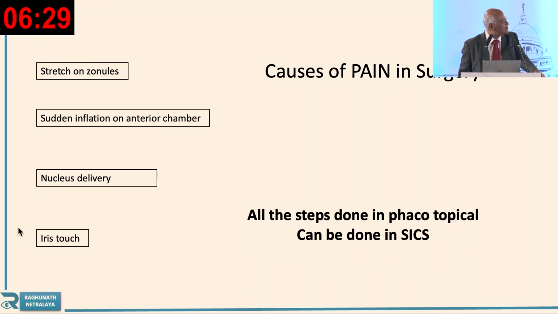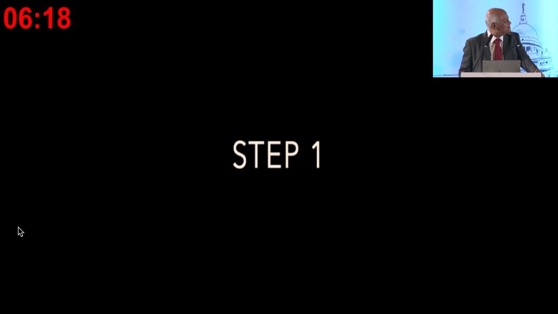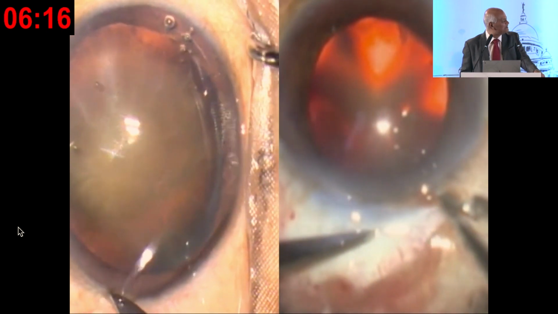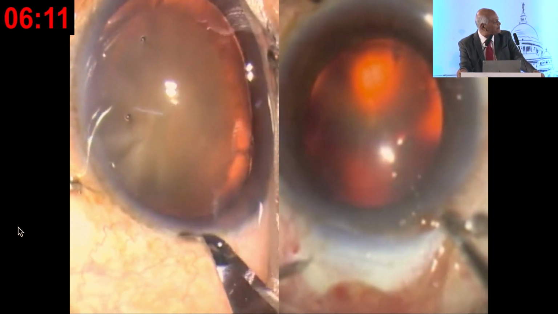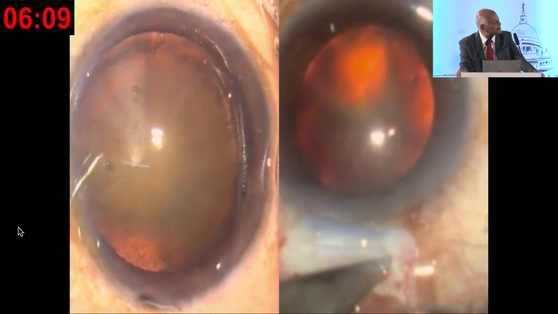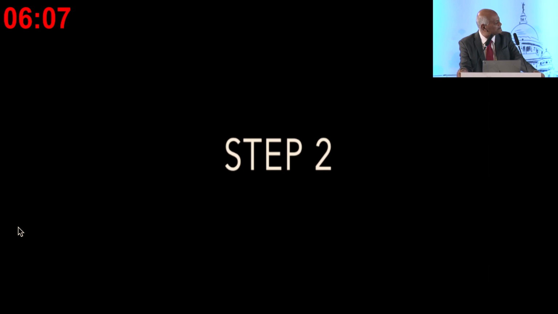And then you can see all the steps done in phaco can be done topically in SICS, because all these steps are done in phacoemulsification also. Now I will show you the difference. On one side I am showing the phaco, where I am taking the incision, and here in SICS also I am taking the incision.